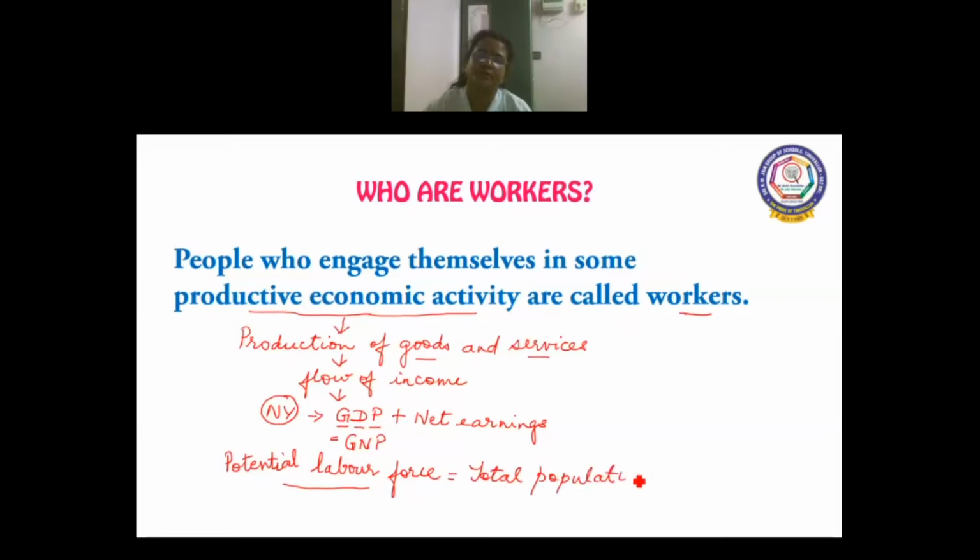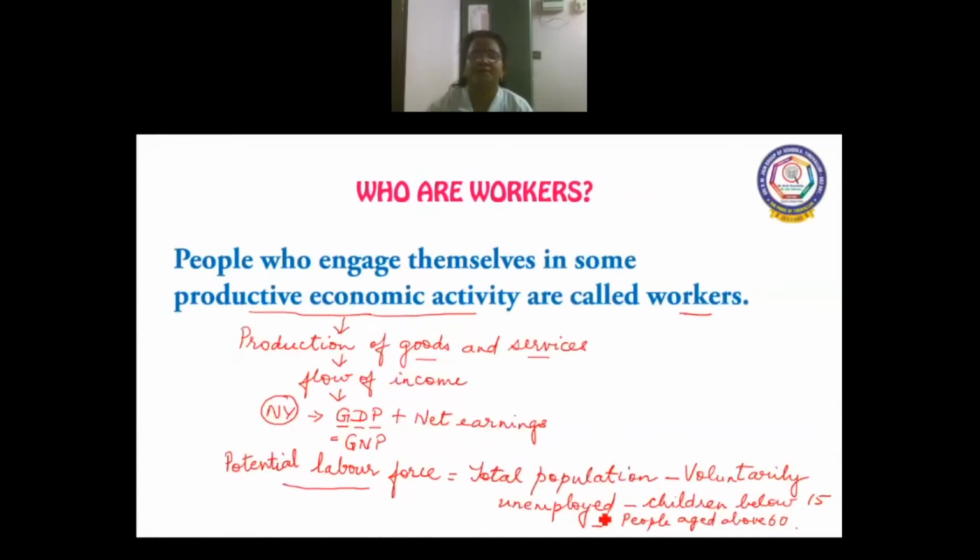minus voluntarily unemployed people, minus children below 15, minus people aged above 60.